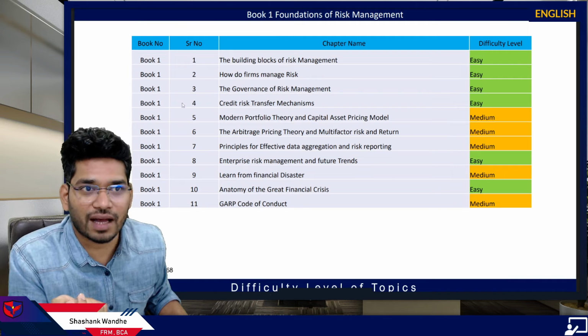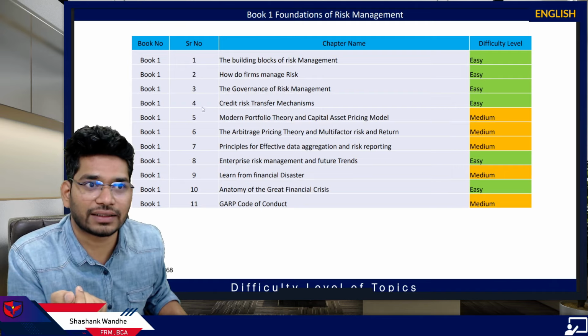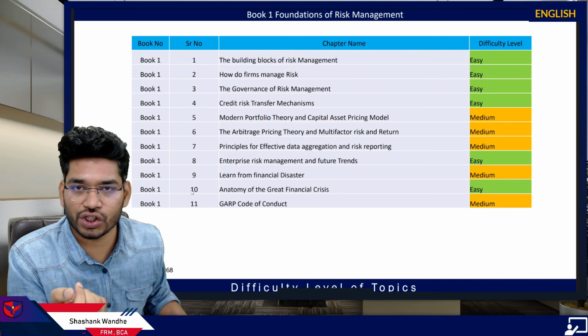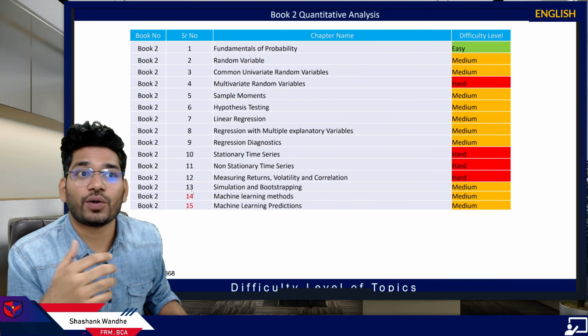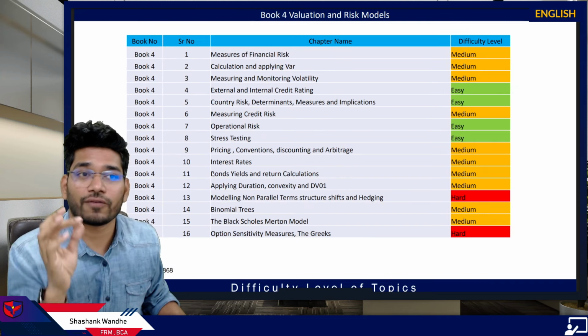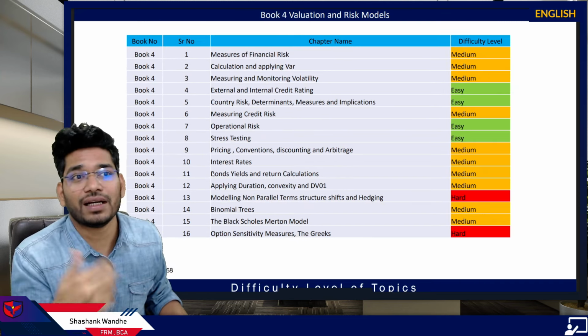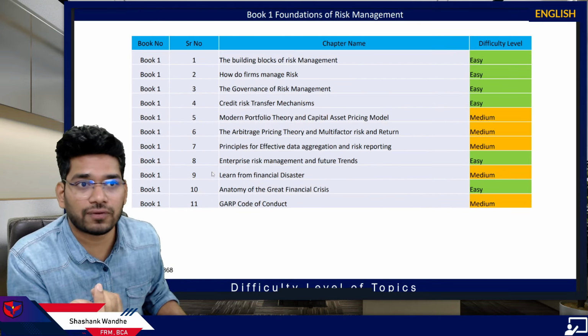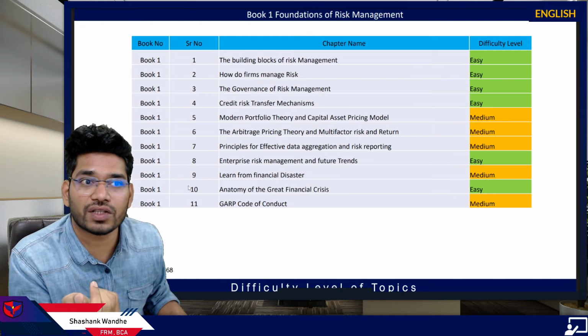Now let's take one more example. If you want to study financial disasters or the anatomy of the great financial crisis, you need to understand these two books, book number 3 and book number 4. First, you need to finish all these books. Based on that, when you understand the concepts given in book 3 and book 4, you will be able to understand the concepts given here.